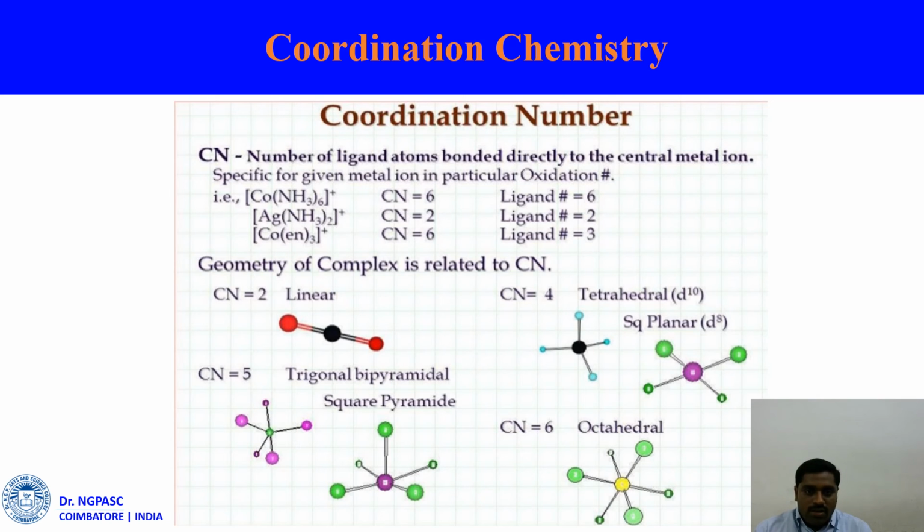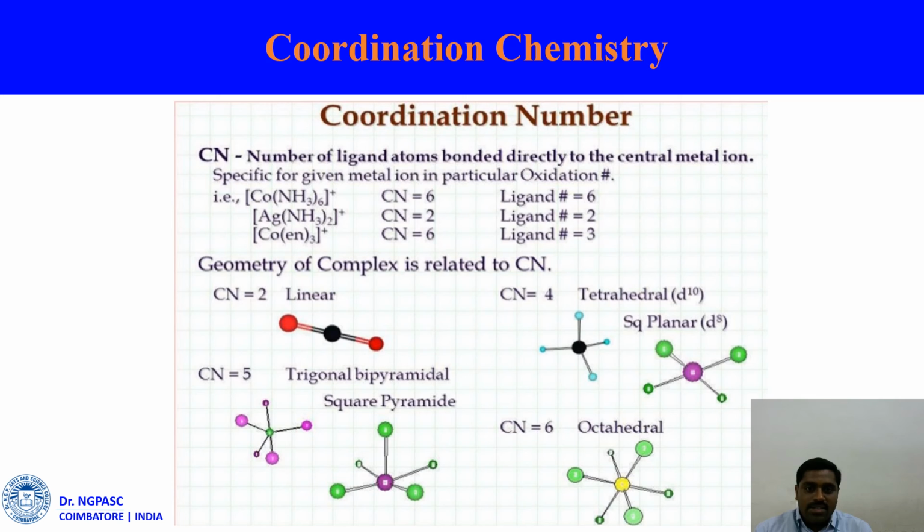Then the five-coordination system: five cyanide ions bound to the metal center. There are two possible geometries, trigonal bipyramidal and square pyramidal. Then octahedral geometry: six cyanide ions coordinated to the metal center, so it is octahedral. It depends upon the number of ligands. So we have to differentiate between oxidation state and coordination number.